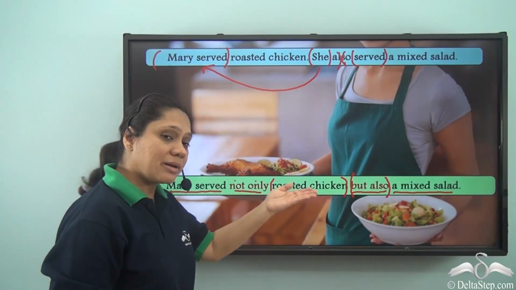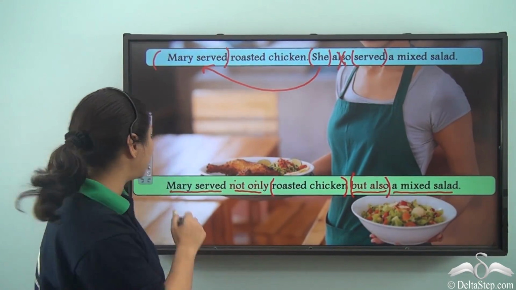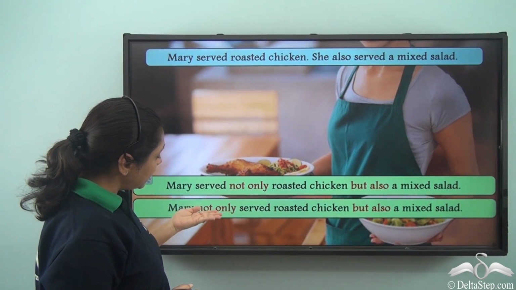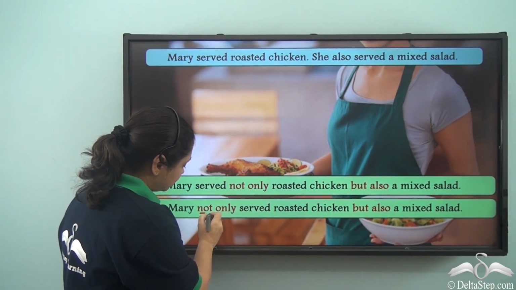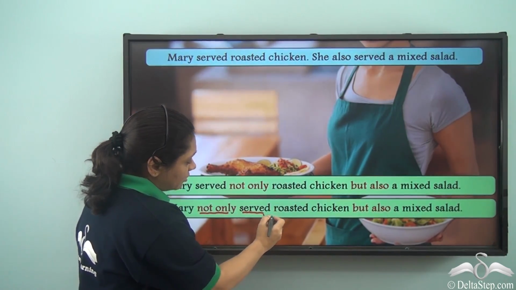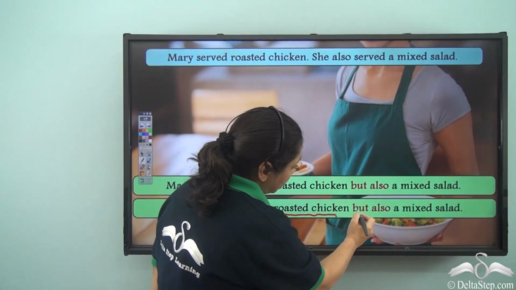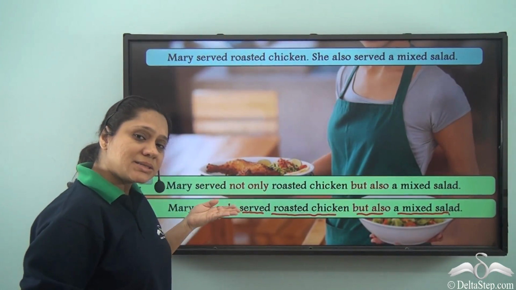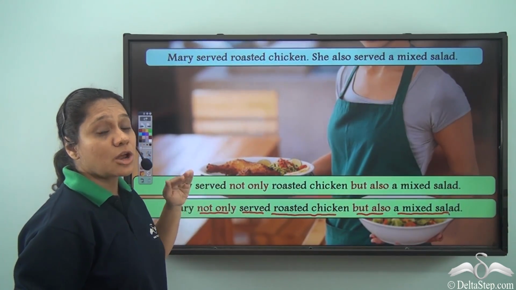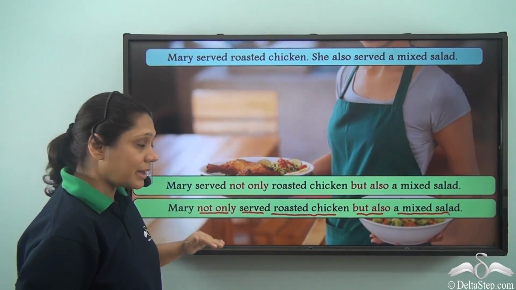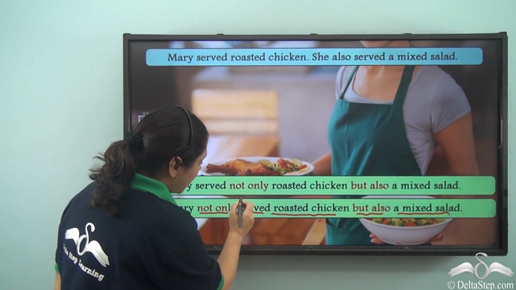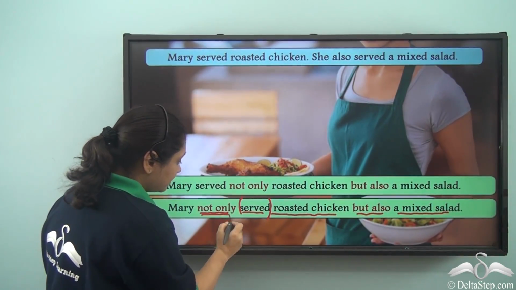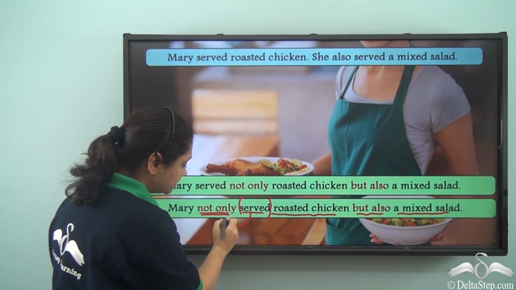Now, what if we write the same sentence in another way? What if we write, Mary not only served roasted chicken but also a mixed salad? Do you think this is correct? This is not correct. Why? Because here served is following not only. Served is a verb.